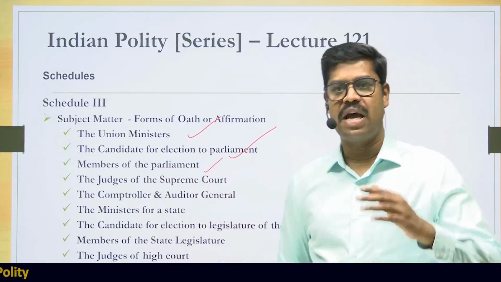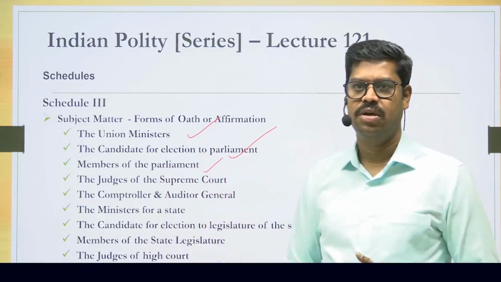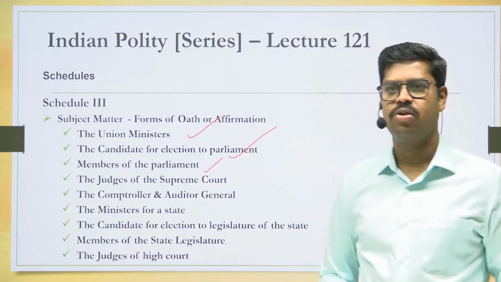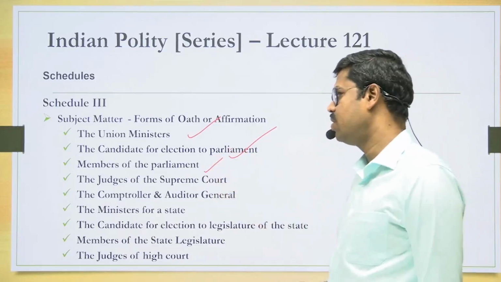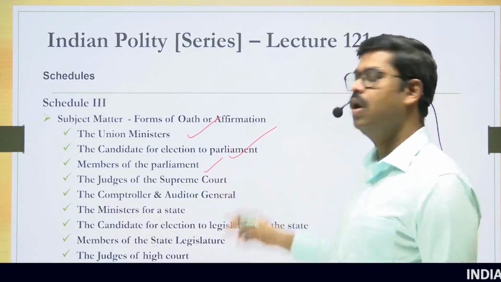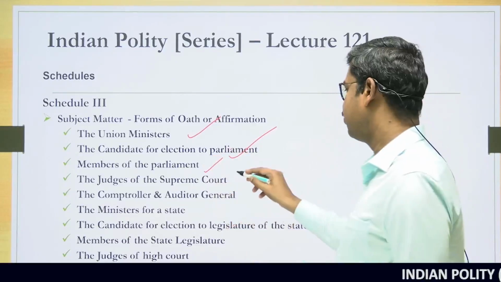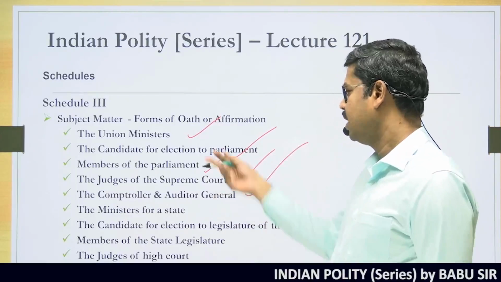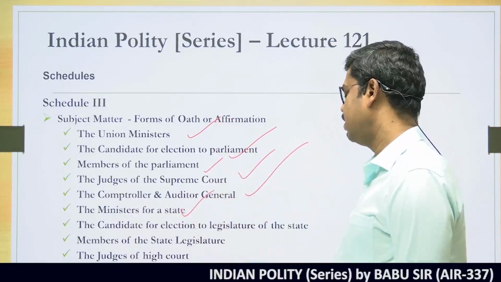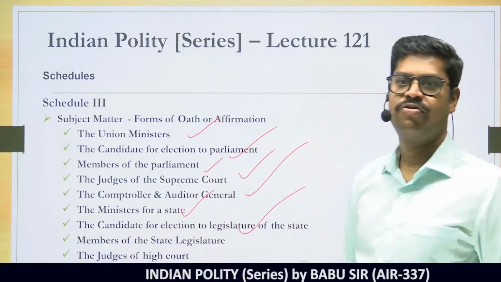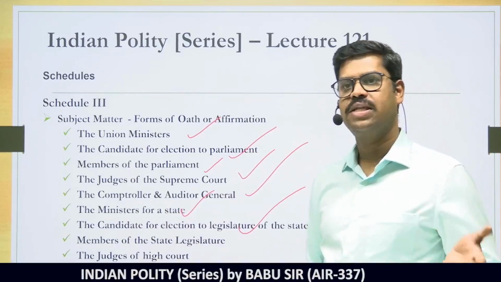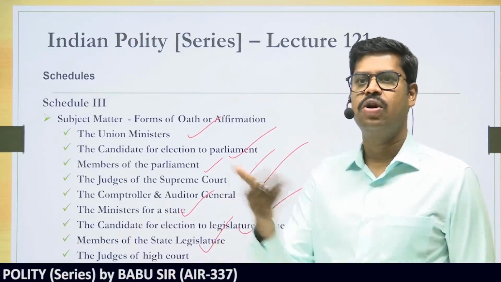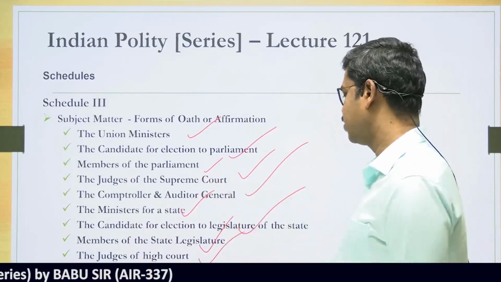Members of parliament, after they get elected, an oath is administered. Usually this is done by the Speaker pro tem and other authorities. So this is also mentioned in the Schedule 3 of the Constitution. The oath that is to be administered to a judge of a Supreme Court, the oath that is administered to a Comptroller and Auditor General, and the same thing, the ministers at the state level, the candidates for election to the legislature of a state, both through legislative assembly as well as the legislative council, the members of the state legislature, somebody got elected as a member of state legislature, and the judges of High Court.